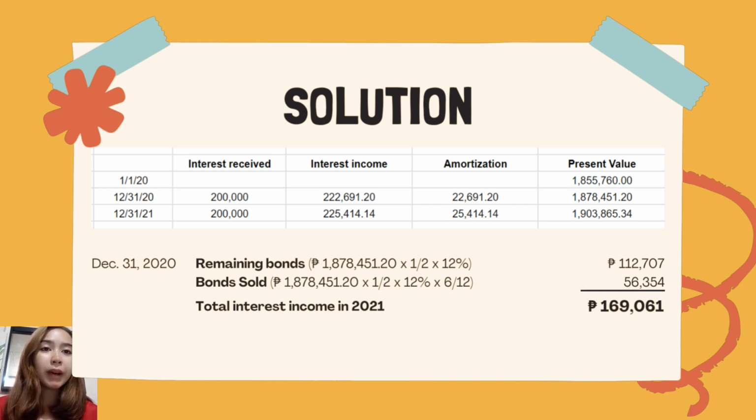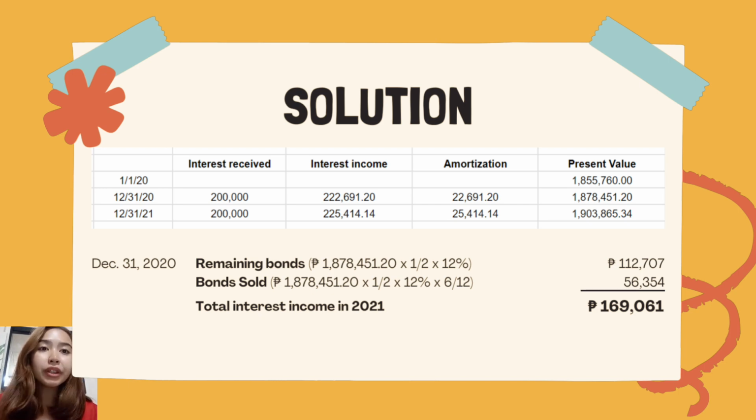So, we subtract the interest received, which is 200,000, from our interest income, and we will get an answer of 22,691 pesos and 20 centavos. So, that would be our amortization for December 31, 2020.